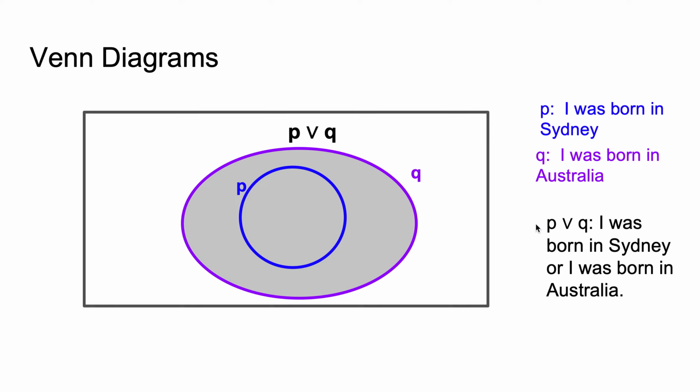So I was born in Sydney or I was born in Australia. That is true of me, even though I wasn't born in Sydney. This is false of me. This is true. But this, with the or, is also true. Okay, so you can see there's a few complications here with the working out what's true and what's not true.